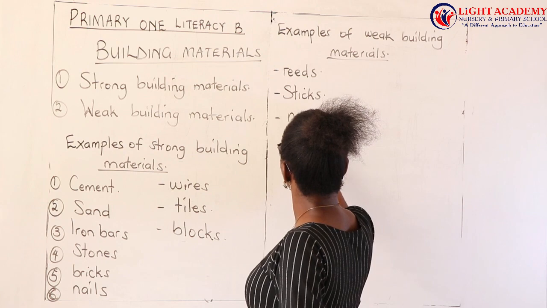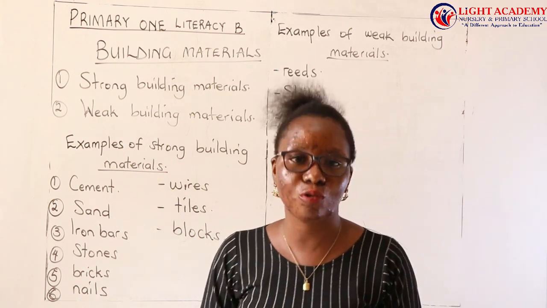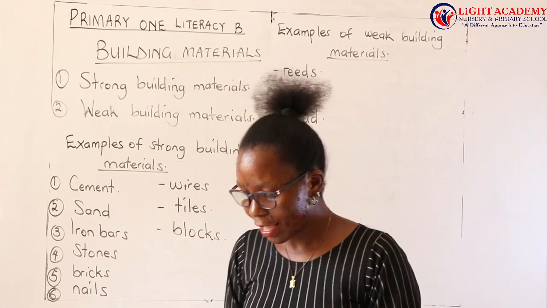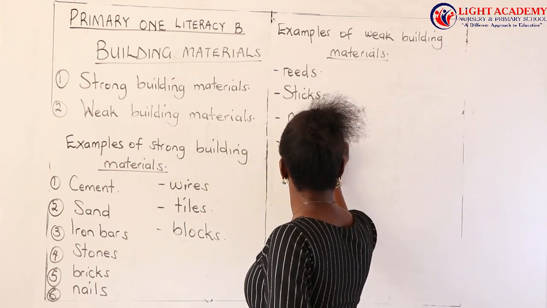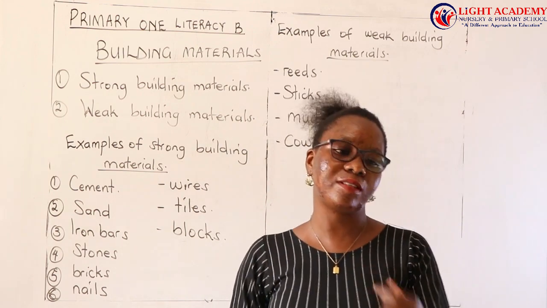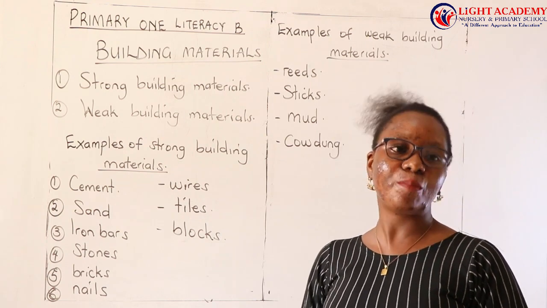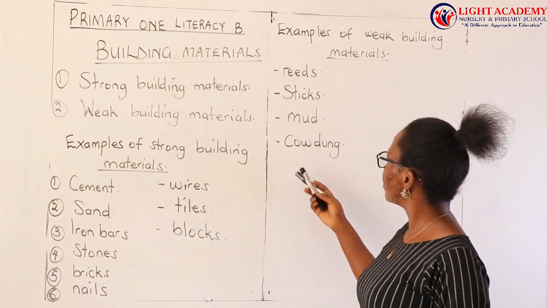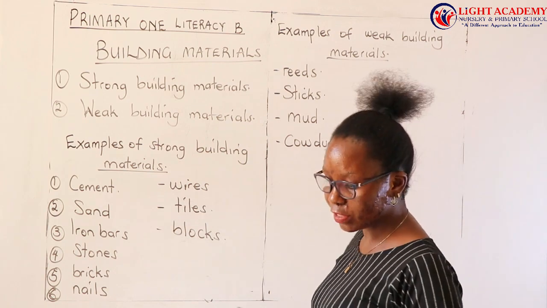We have mud. A child told me that it is called a soto. I don't know, but I have mud as a weak building material. We have cow dung. We all know cow dung, the wastes of animals, the cows. That one is also a building material. People use them to build their houses. Instead of sand, someone can use cow dung. But of course, the cow dung is not a strong building material.